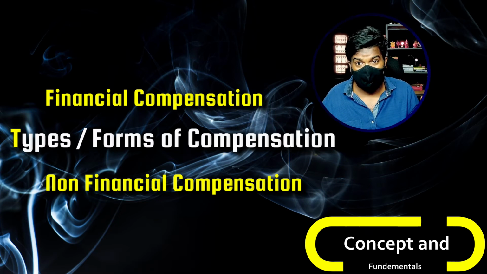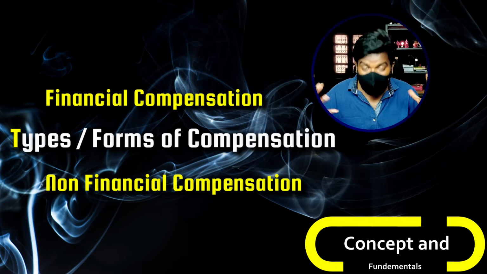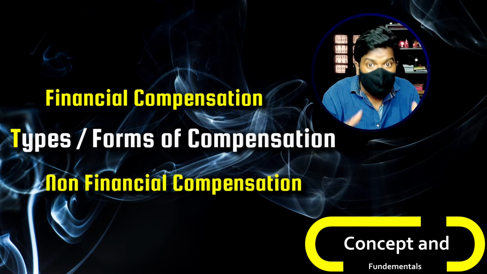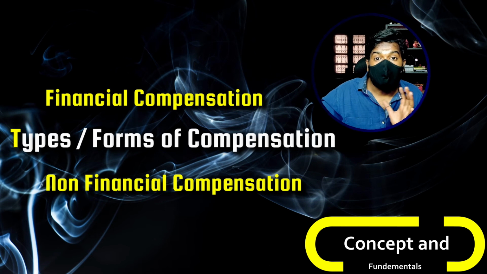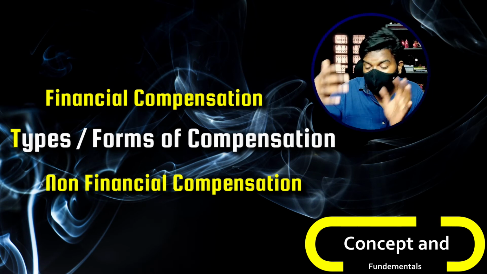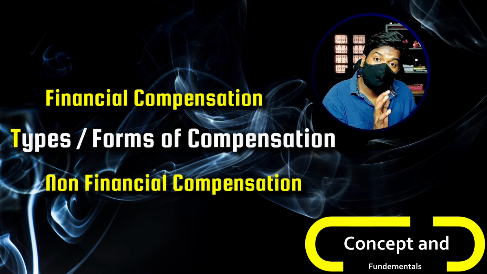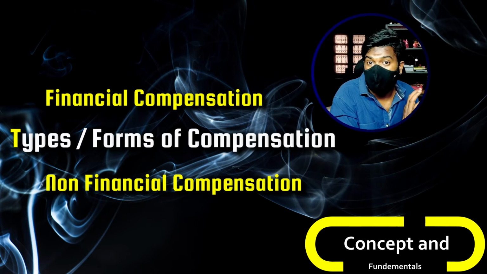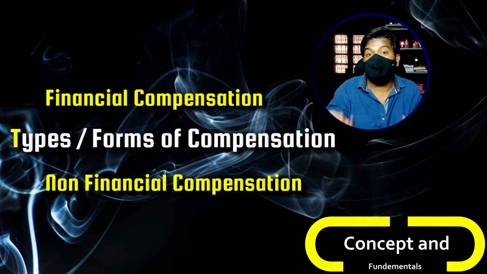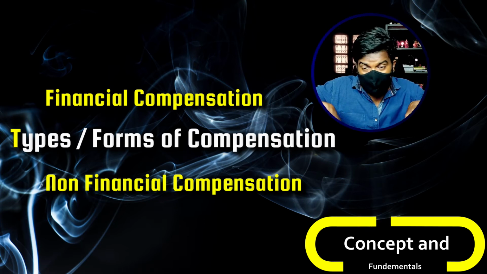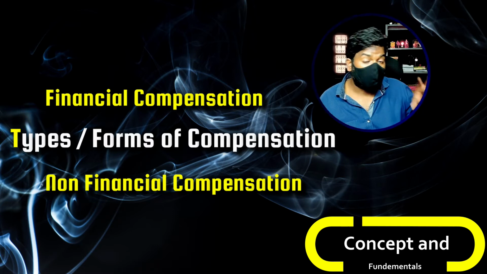What I am trying to tell is, the organization or the company pays you certain compensation, right? Within that entire compensation that the organization pays you, you will have certain different categories. You will have a certain part of the compensation paid to you in the form of a financial aspect, and you will also have a certain part paid to you in the form of a non-financial component. So out of all the compensation given to you by the organization, there are basically two types or forms. One is the financial part, financial compensation, and the second is the non-financial part, or non-financial compensation, right?